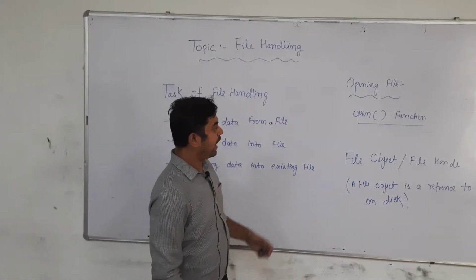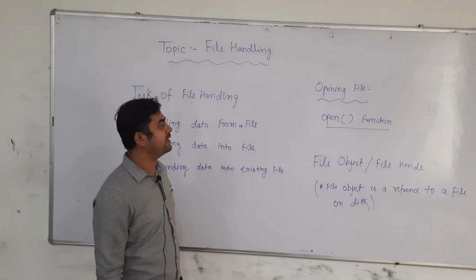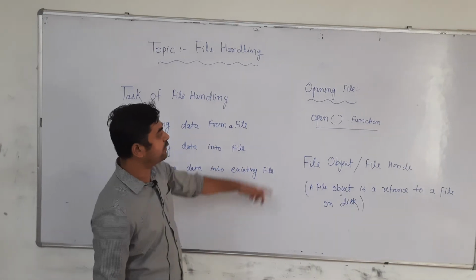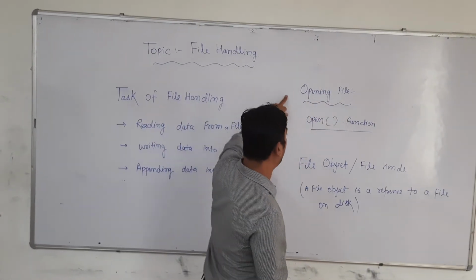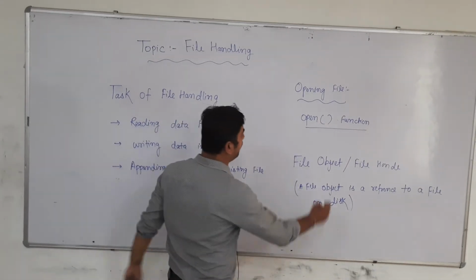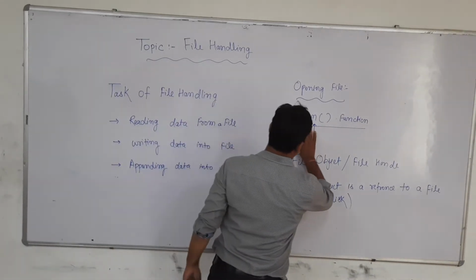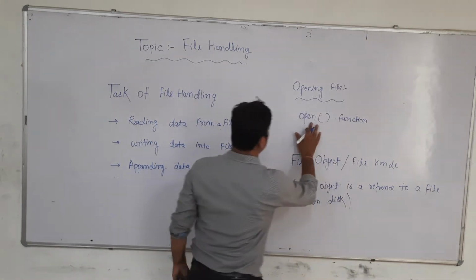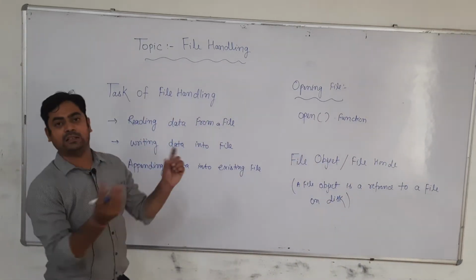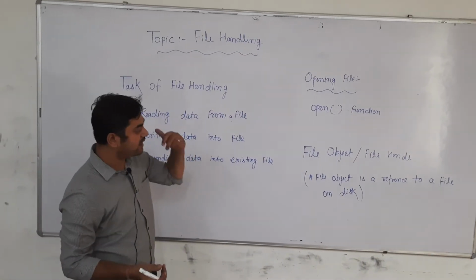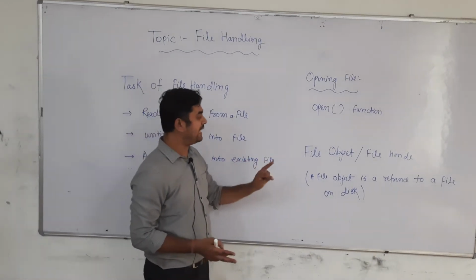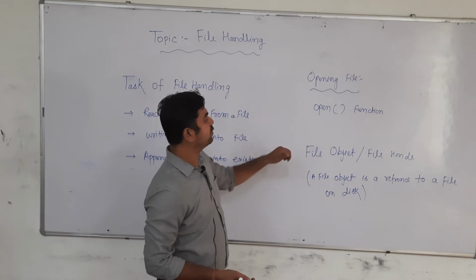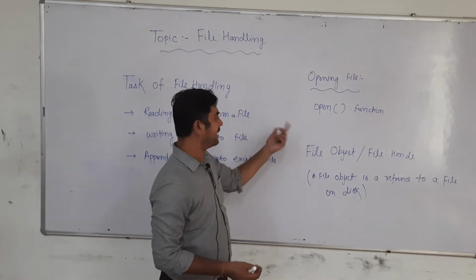Now, how are we going to start file handling in our programming? For that we start by opening the file. How do we open our file? With the help of the open function. What is the open function actually? The open function is used to create a link between the file and the programming file, by which we can communicate our data to the existing file, or we can create the file.